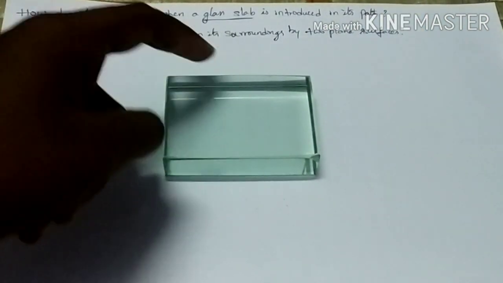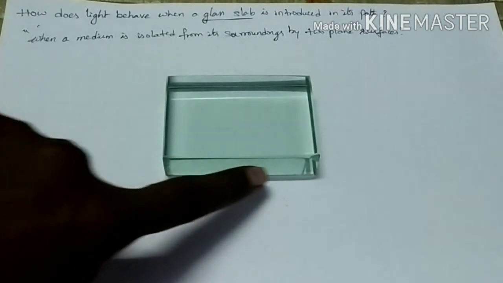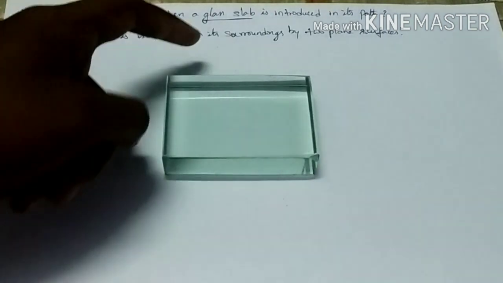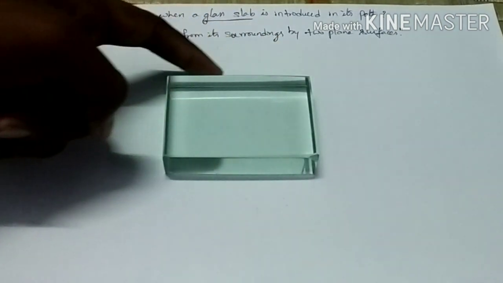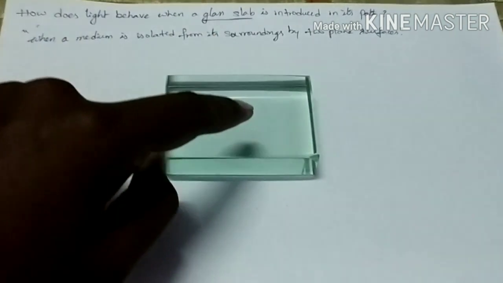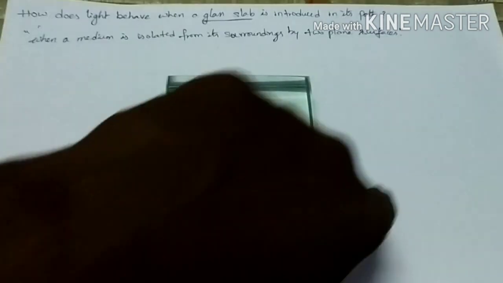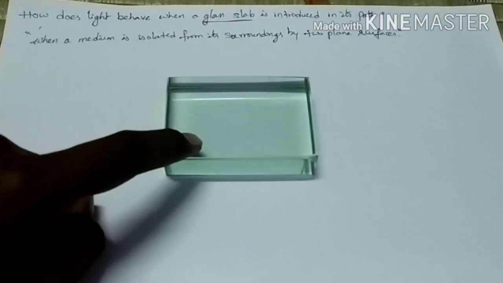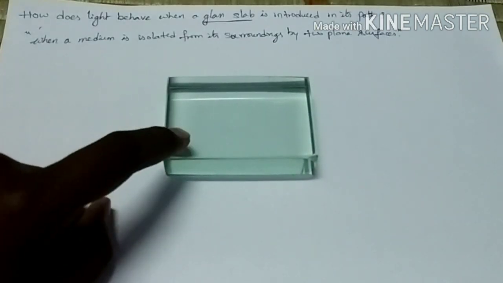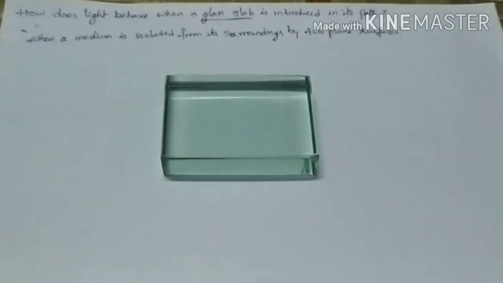This medium is separated by two plane surfaces. You can see one plane surface here, and on the other side the other plane surface. The two plane surfaces separate a medium from the surrounding medium, and that we call a glass slab. This is a rectangular glass slab.